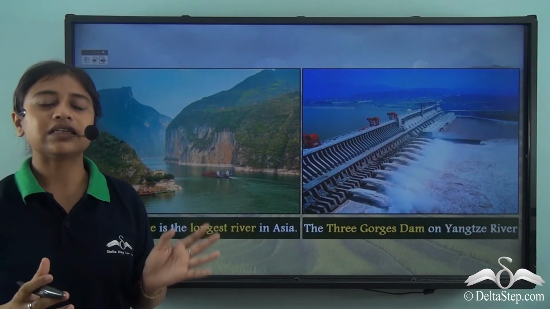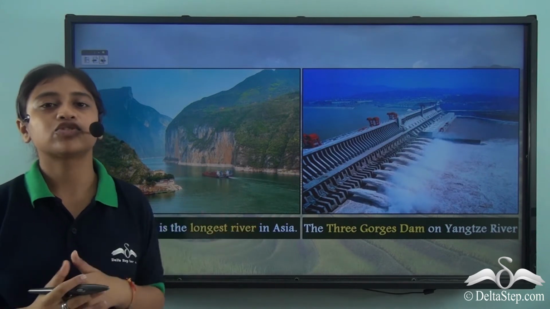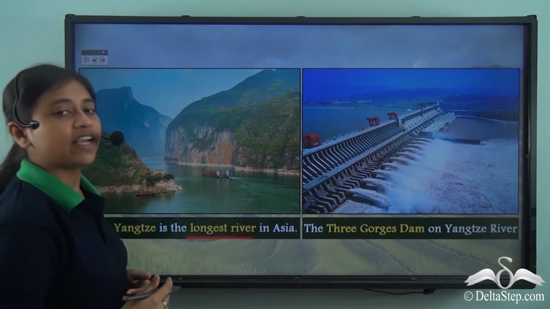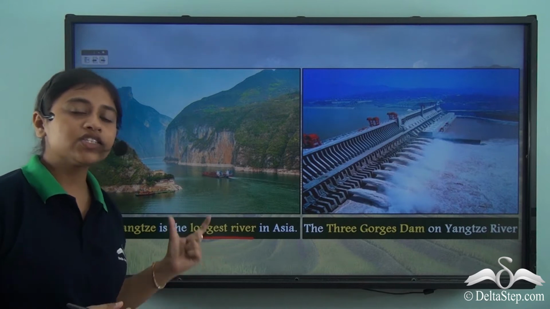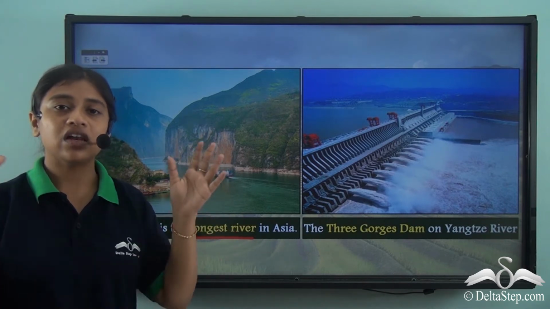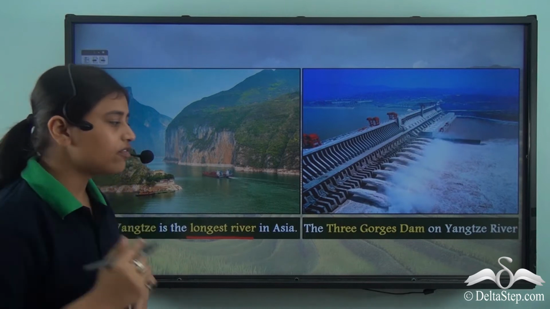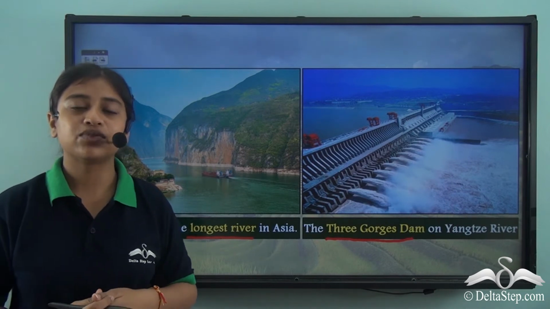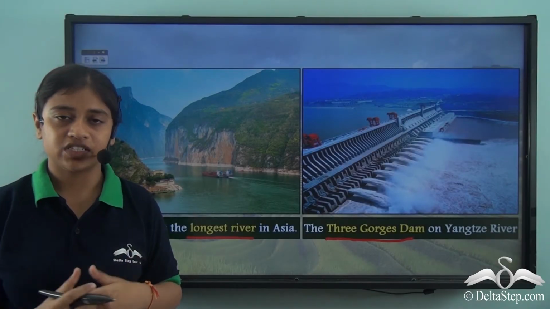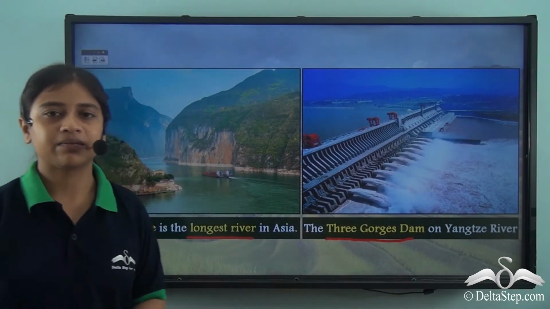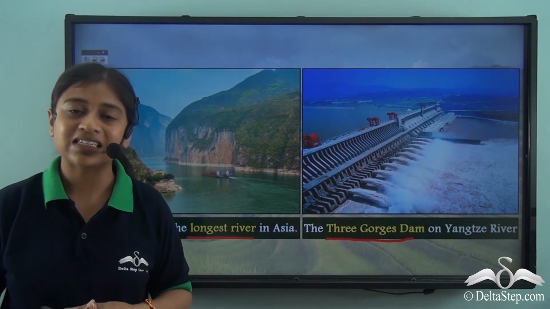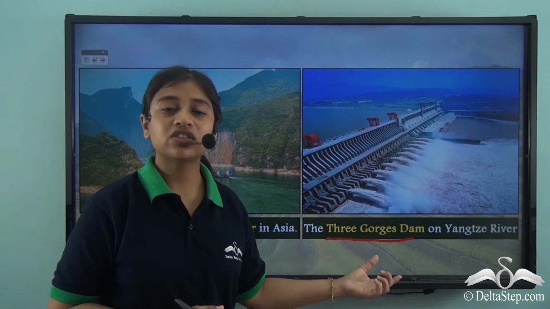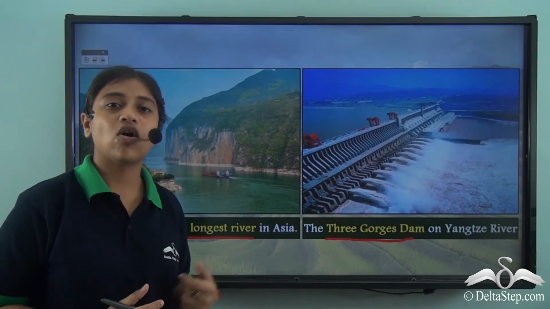Now, out of all the three rivers that drain over the eastern portion of the continent, River Yangtze is the longest river in Asia, right? And over the longest river in Asia, we have one of the largest water projects of the world. Here we are talking about or referring to the Three Gorges Dam. The Three Gorges Dam is one of the largest hydroelectric power stations that is placed over River Yangtze, right? So we just understood that River Yangtze is the longest river in Asia, and over this river we also have one of the largest hydroelectric stations, that is the Three Gorges Dam.